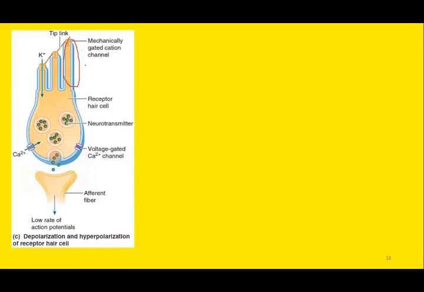This is known as kinocilium. So kinocilium is large in size, number one. Secondly, it is placed at one end, whether right or left. Thirdly, this kinocilium is non-motile. So movement takes place within the stereocilia. The stereocilia will move either towards the kinocilium or away from the kinocilium.